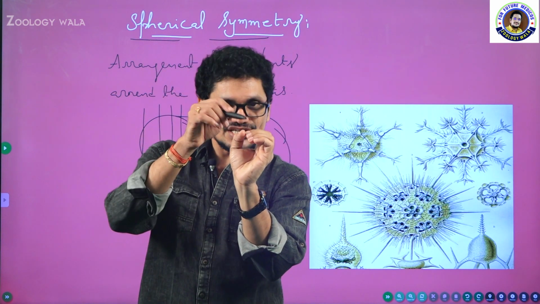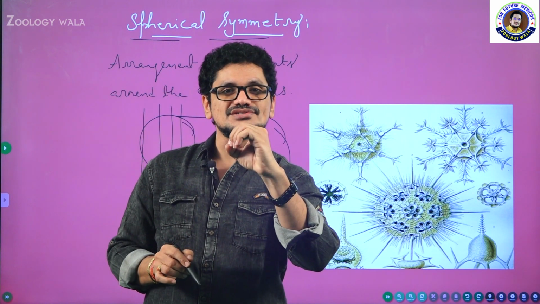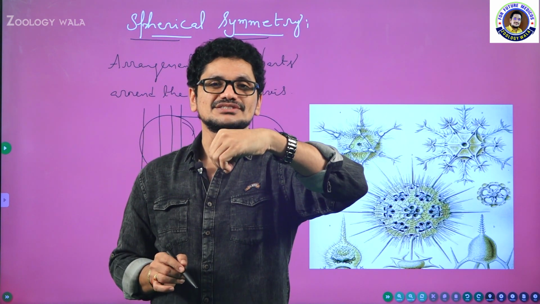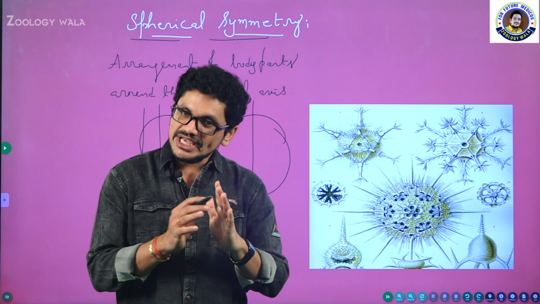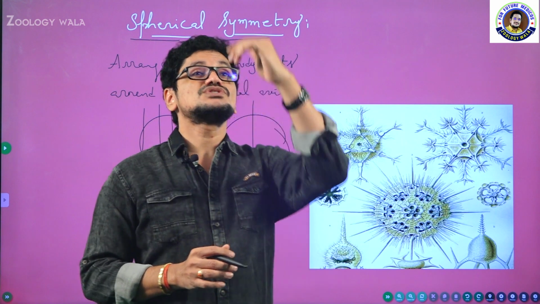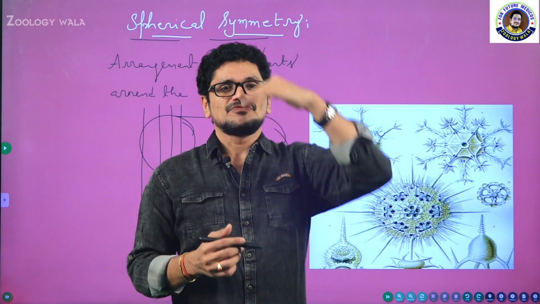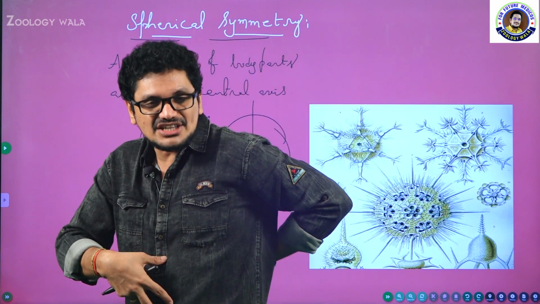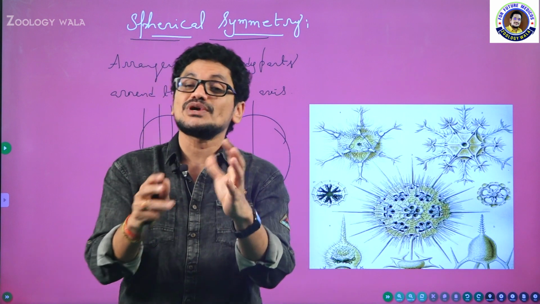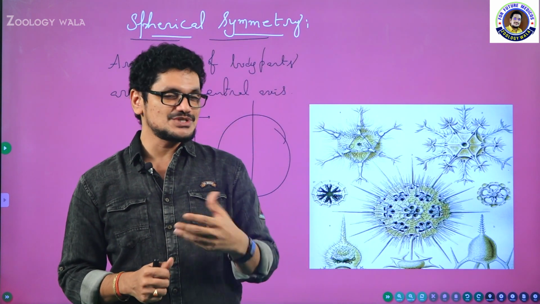Then will you say this is anterior end? If you say this is anterior end, I will change the ball like this. So if you are rotating the ball, obviously the ends will change. So we cannot clearly differentiate which is anterior end, which is posterior end, which is dorsal, which is ventral. So anterior end, posterior end, this is ventral end of human being and this is the dorsal end of human being. Like that we cannot differentiate which is anterior, which is posterior, which is dorsal, which is ventral.